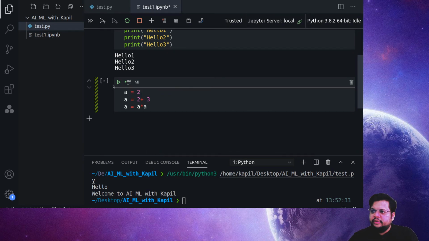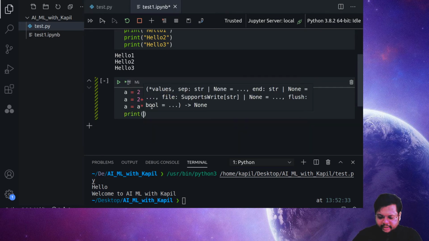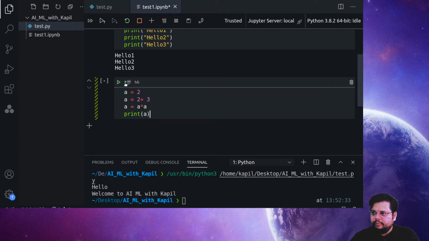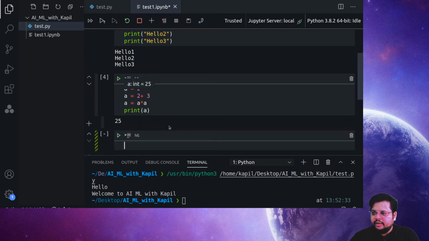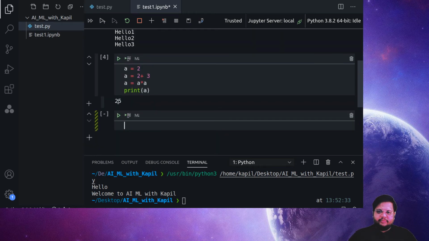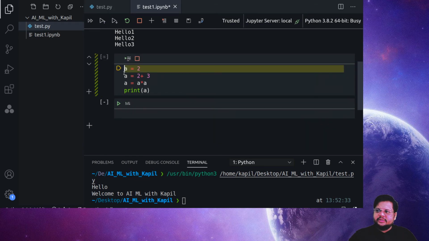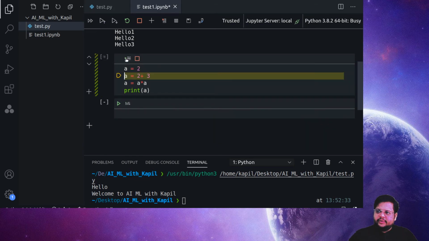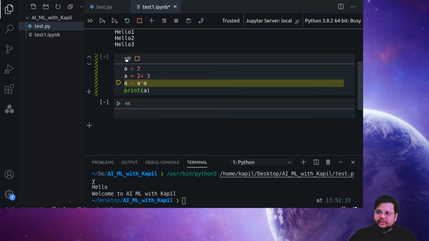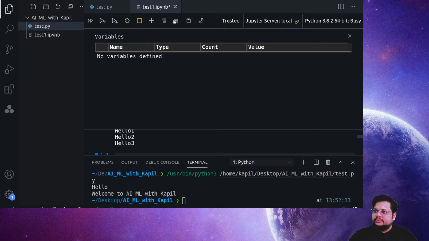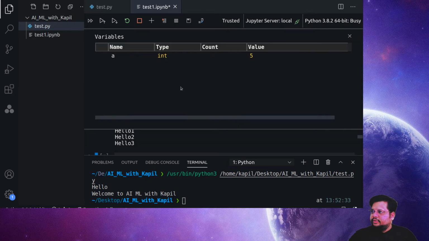Now, if you have the Jupyter notebook and at the end I say print a, just see the magic. Jupyter will tell you that this is 25. But what if I want to see what is happening at each and every line, correct? I just click on this. So when I click first, a was 2, then I click second, a was 2 plus 3, then I click on this a. You can open the variable explorer here and you will be able to see the variable.